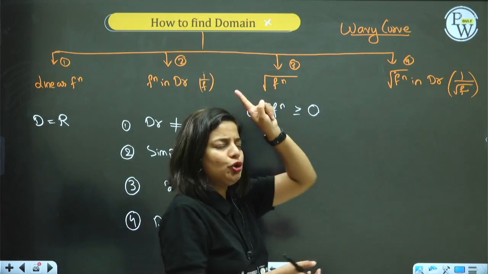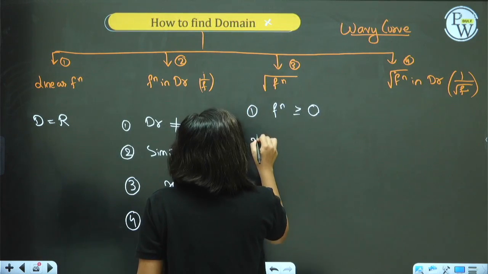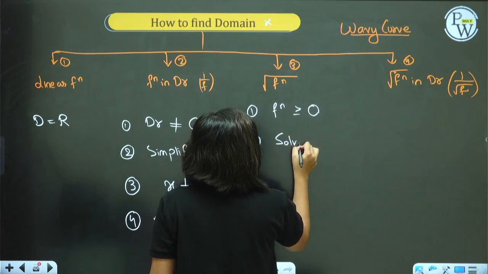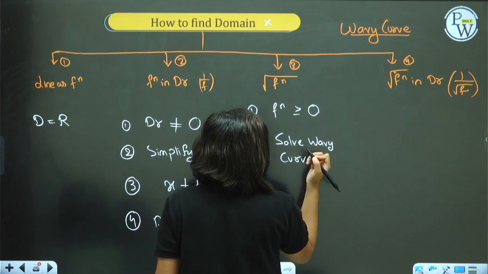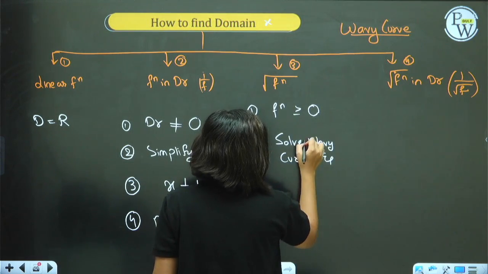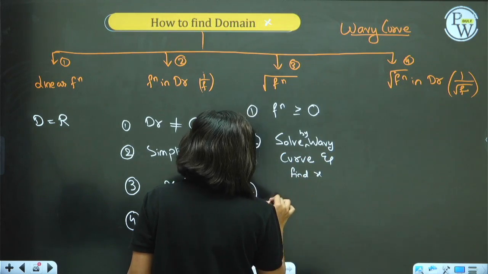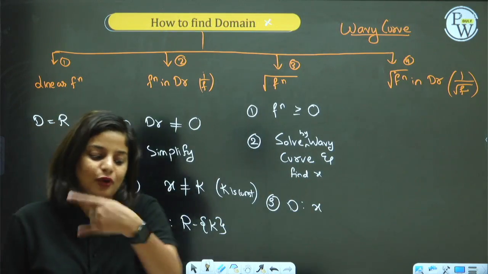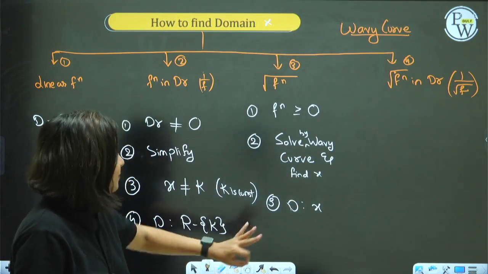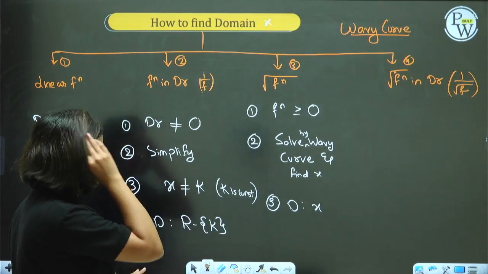So whenever there is a root, the expression inside the root should be greater than or equal to 0. Now you have to solve this by the wavy curve method. Solve by wavy curve and find x. As soon as you get x, guys, the domain is nothing but the value of x which you obtain from the wavy curve. That will be the domain, the x which you will obtain in this type of question.